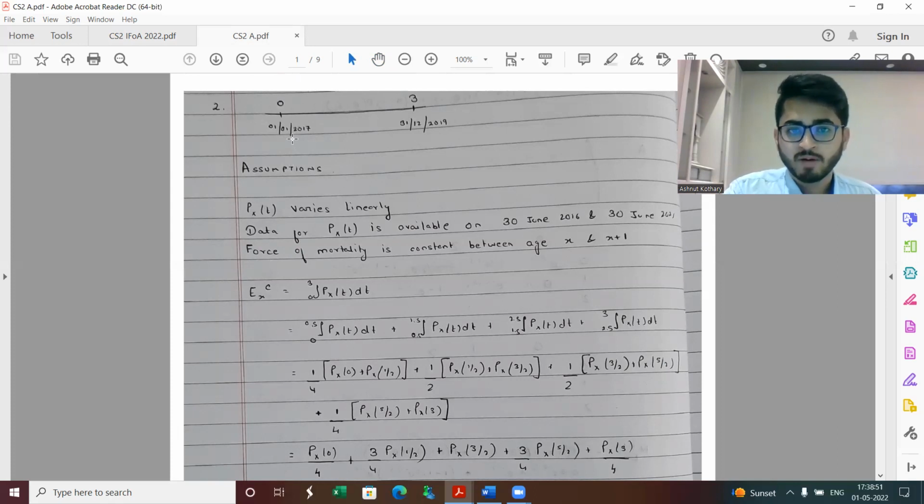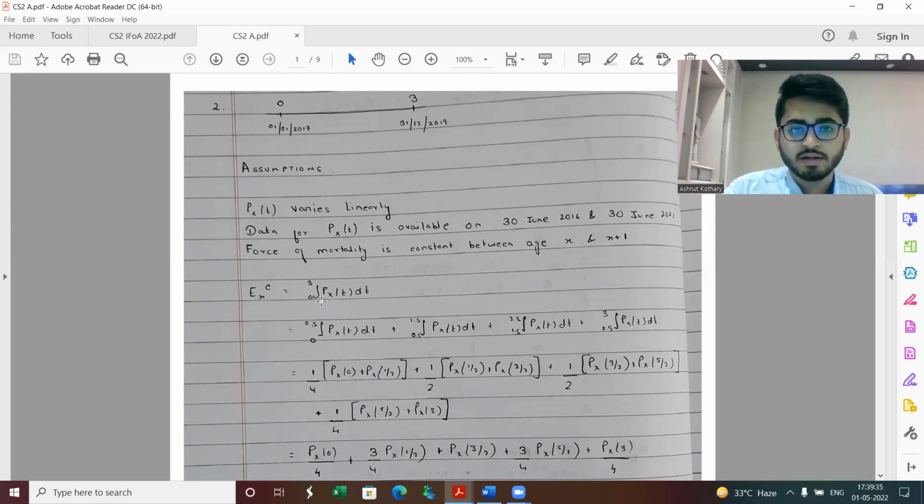So do keep in mind, I have made a timeline. Again, it's not expected that you need to produce a timeline in the Word document. I have just drawn it so that it's clear how I'm going about with numbering. Different students could use different numberings. So 1st Jan 2017 is 0 and 31st December 2019, or alternatively 1st Jan 2020, is time 3. This is my preference. Whichever is the time interval of interest, I generally put 0 as the start of the time interval, then I calculate the end of the time interval, and all the numberings are made accordingly. You could have some other preference as well. Feel free to use any method which makes more sense to you.